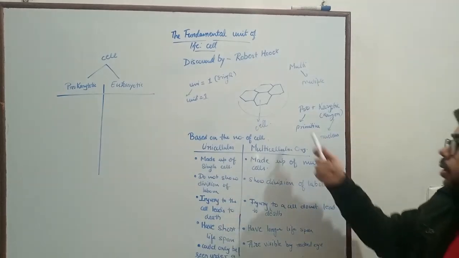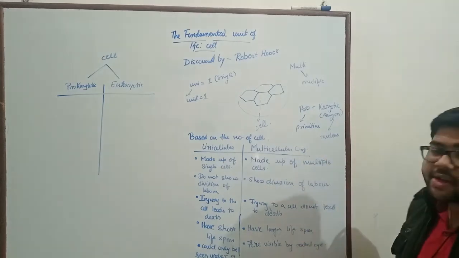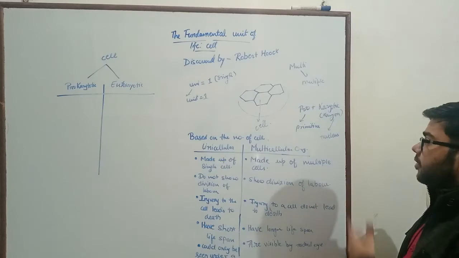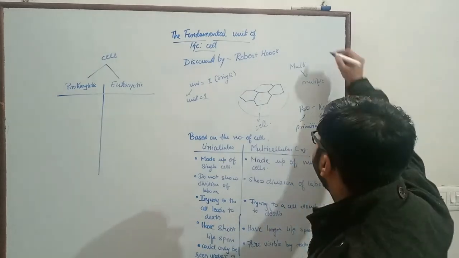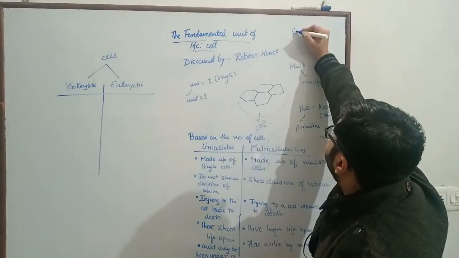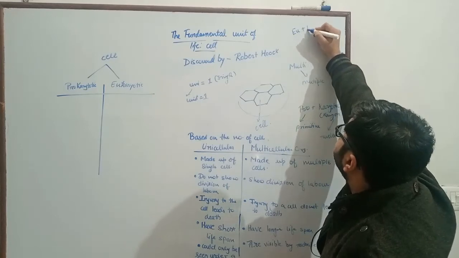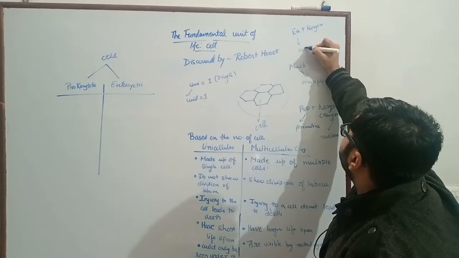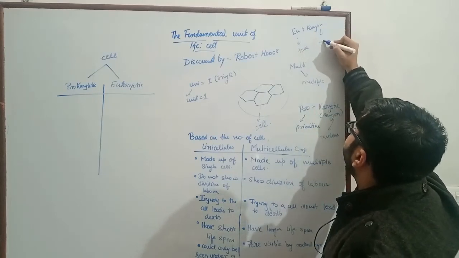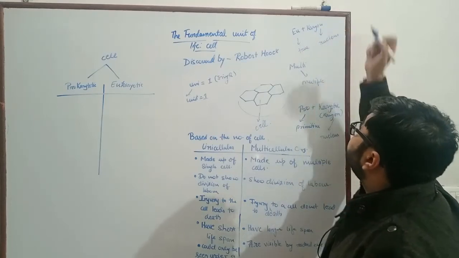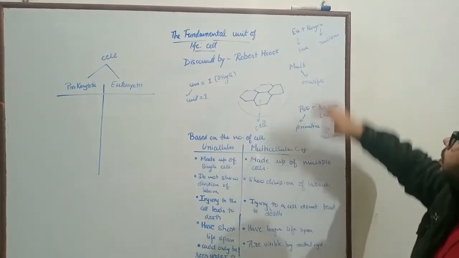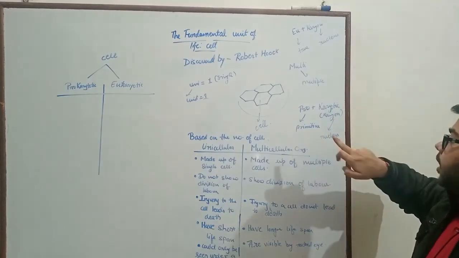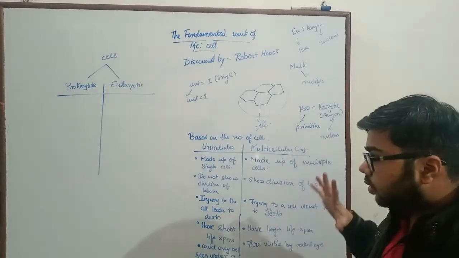So prokaryotic cells are primitive kinds of cells, with a nucleus that is primitive in nature, whereas a eukaryotic cell is made up of eu plus karyon. Here eu stands for true and karyon stands for nucleus. So eukaryotic cells contain a true nucleus, whereas prokaryotic cells contain a primitive type of nucleus.